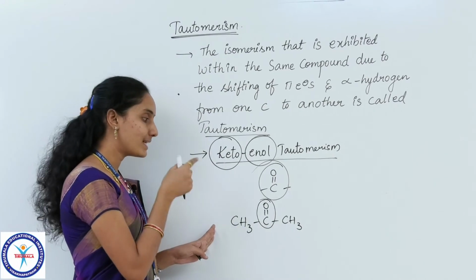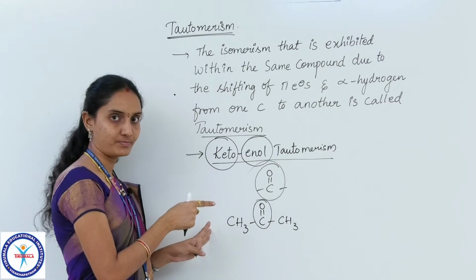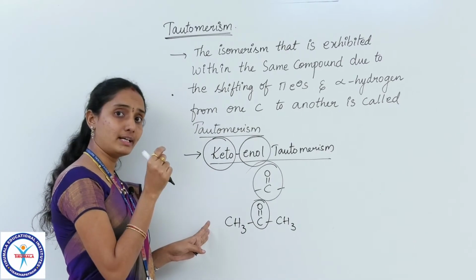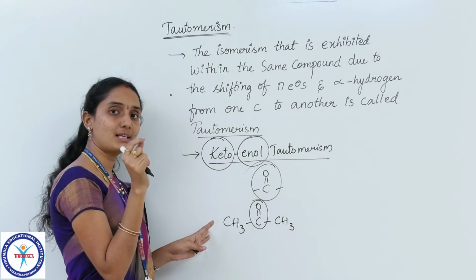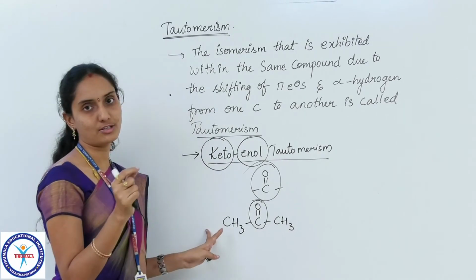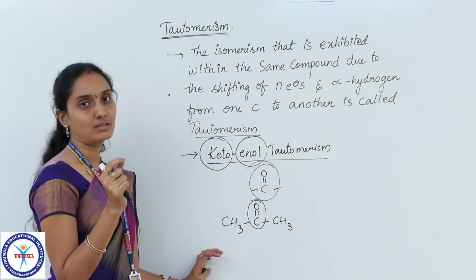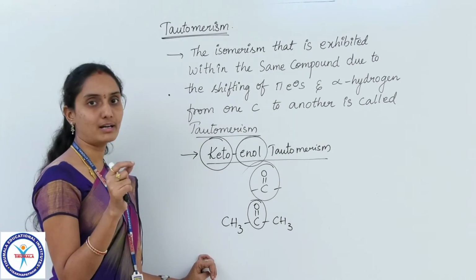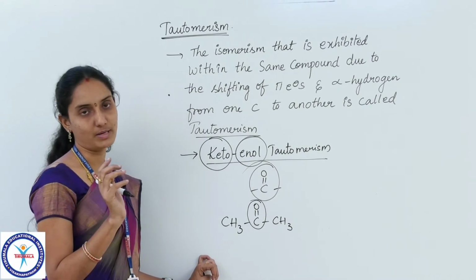So now will this compound exhibit keto-enol tautomerism or not? Is the presence of C double bond O, that is unsaturation, the only criterion for exhibiting tautomerism? Yes, of course it is one of the criteria, but it is not the only criterion to exhibit tautomerism.